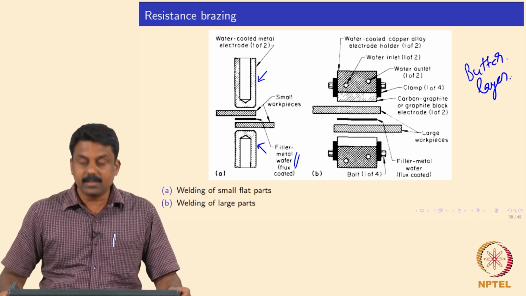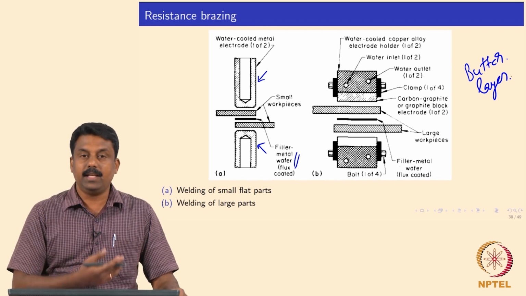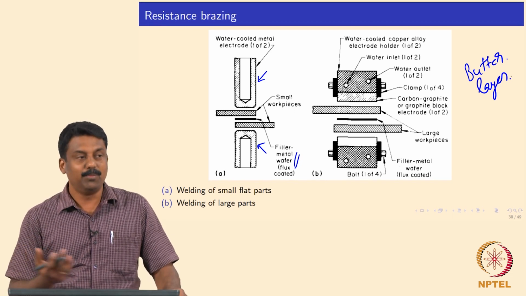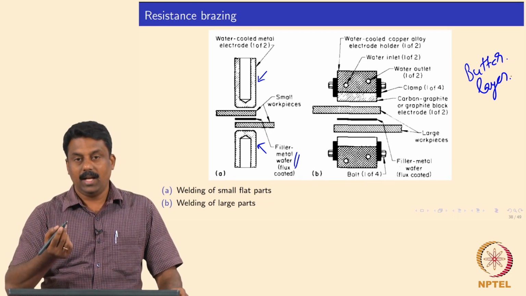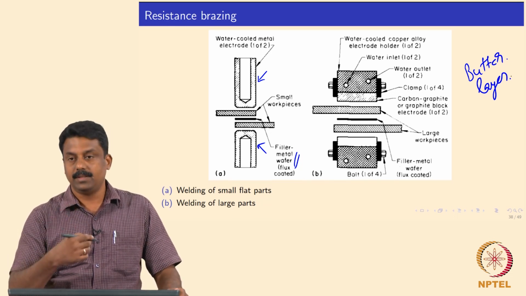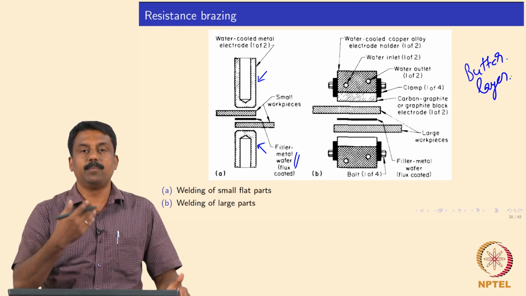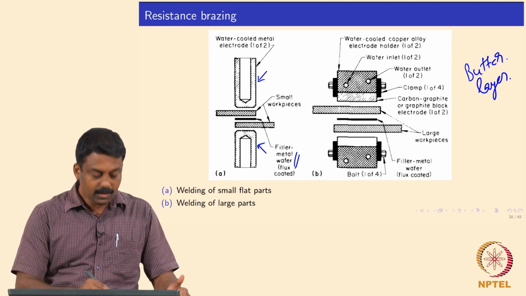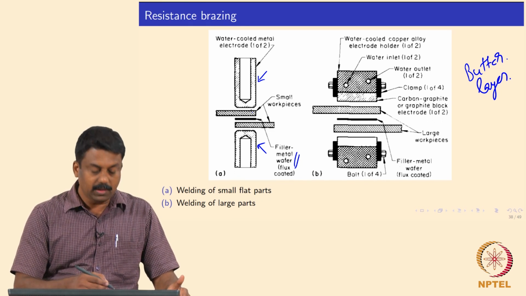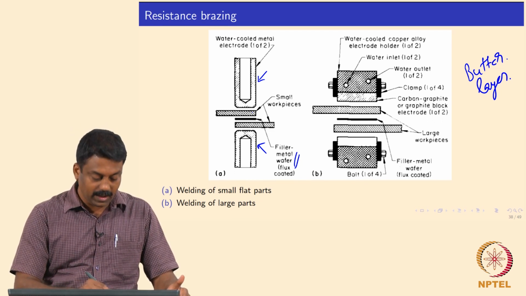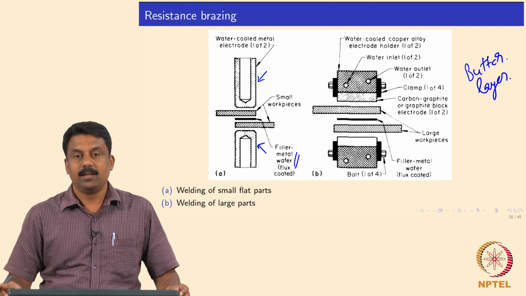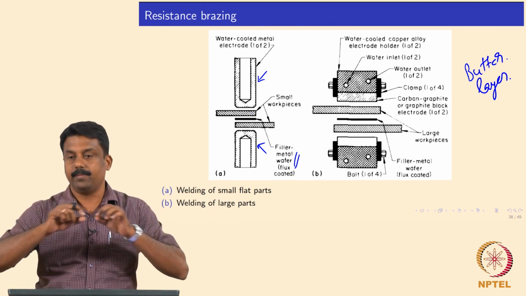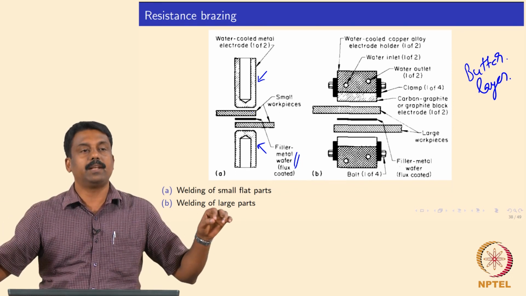This filler can be placed in between the sheets, and you are basically creating more interfaces, more contact resistance. So you end up melting the filler, the filler wets the surfaces, and it can also diffuse into the surfaces, and this filler can be compatible with both sheets. By doing so, you make a joint when the filler solidifies, and you can also use it for large parts, because the filler can melt and make a complete seam, for example, a longitudinal section.